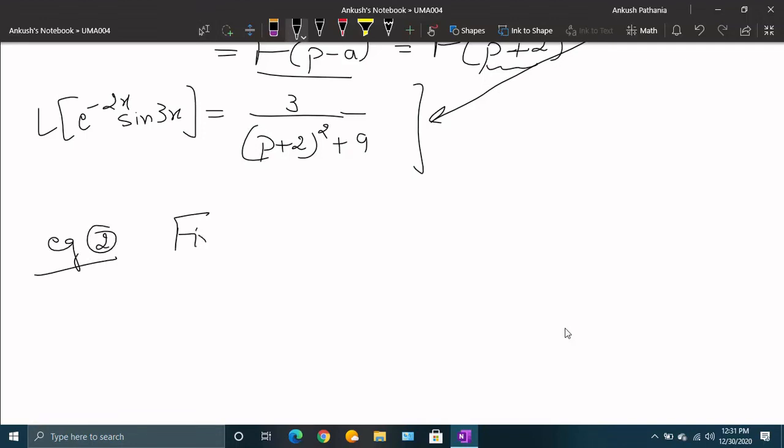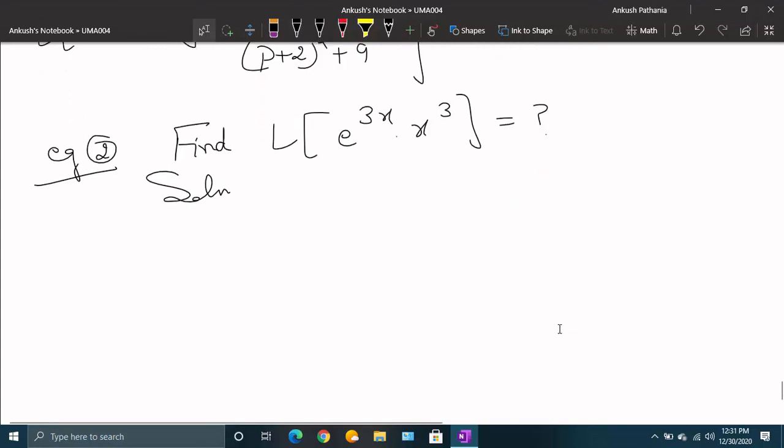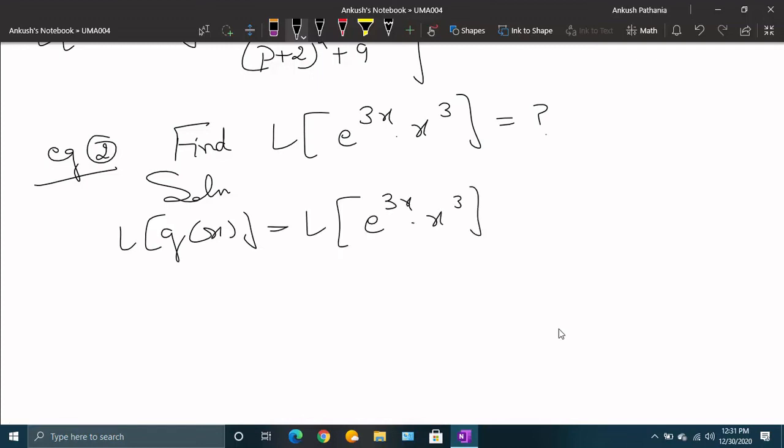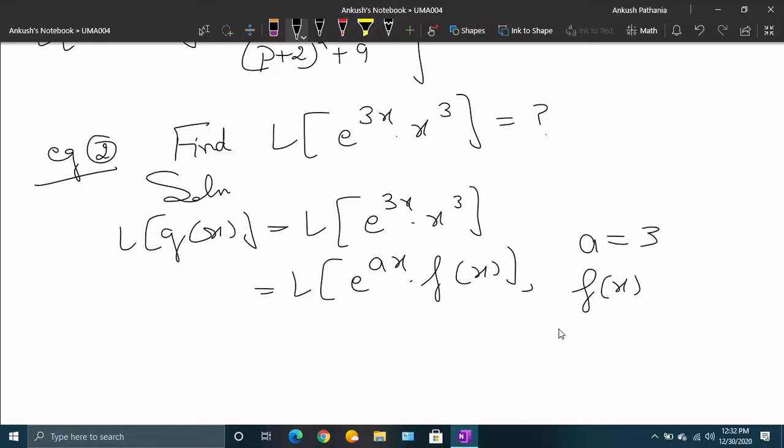Find the Laplace of e raised to power 3x dot x cube. So I need to find the Laplace of this one, say this is your g(x), so Laplace of e^(3x) dot x cube, and it is of the form Laplace of e^(ax) dot f(x), where a is 3 and f(x) is x cube.